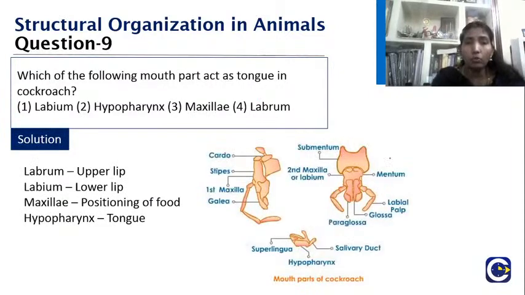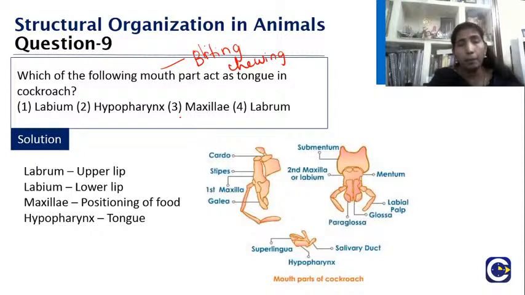When you look into the mouth parts of the cockroach, the labrum is called the upper lip. The mouth of the cockroach is specifically designed for biting as well as chewing. So it consists of the labrum, which is the upper lip. Then a pair of maxillae will help in positioning the food. The lower lip we call the labium, and then we have the hypopharynx.